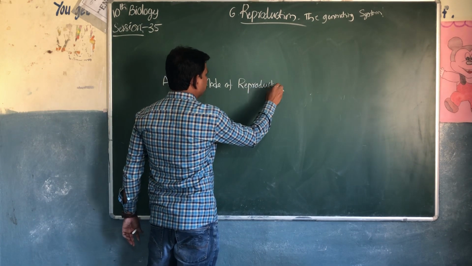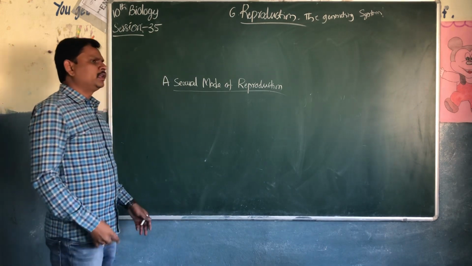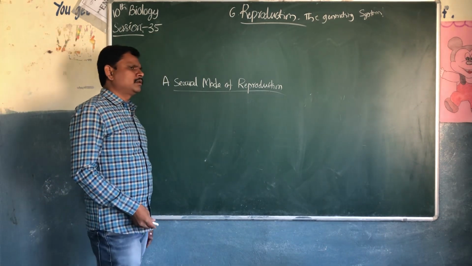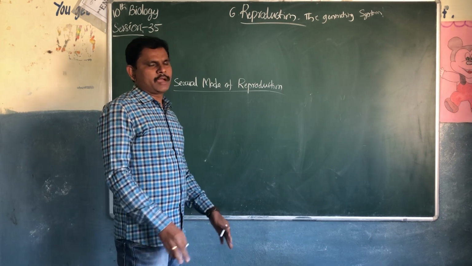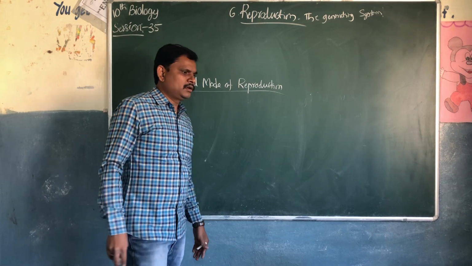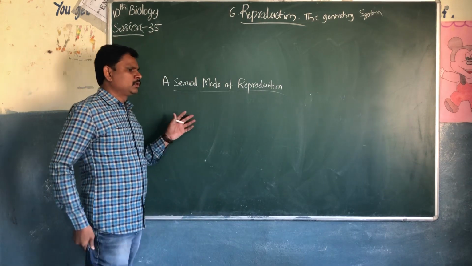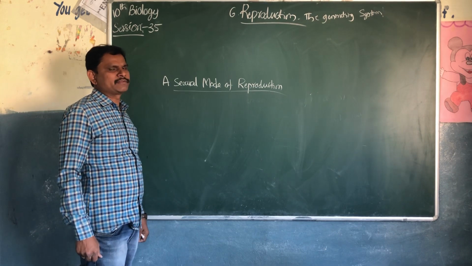Asexual mode of reproduction. In asexual reproduction, no gametes are going to form, and the gametes do not fuse. Based on this, there are different types of asexual reproduction.